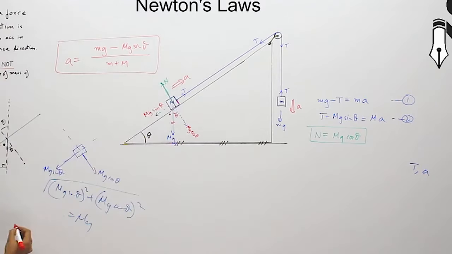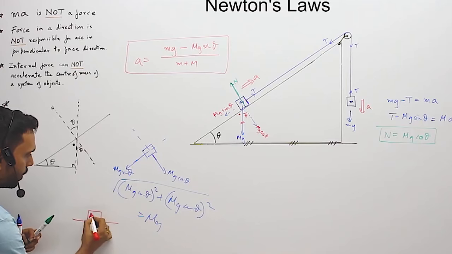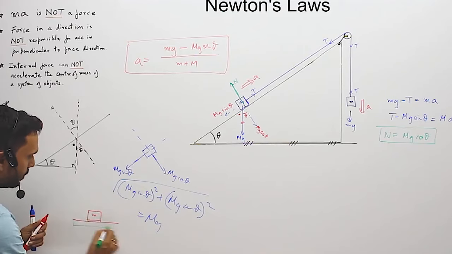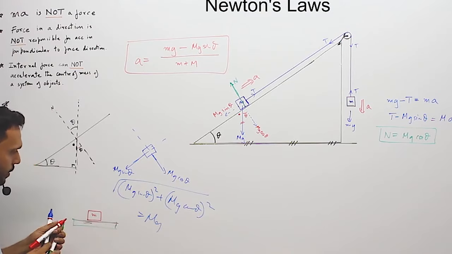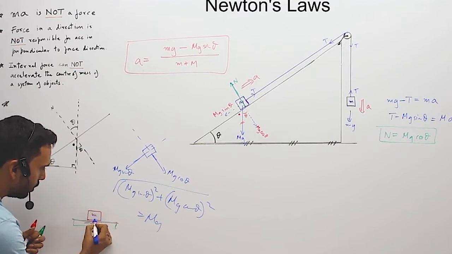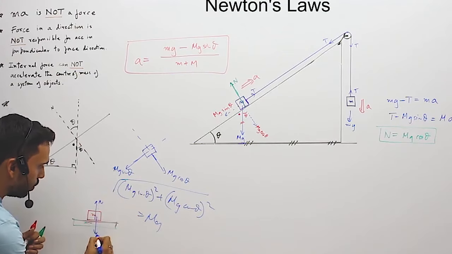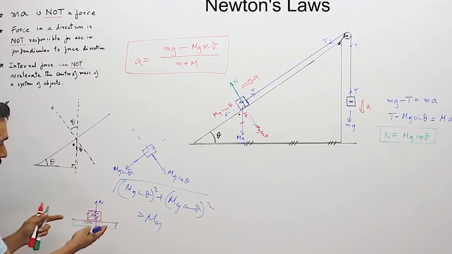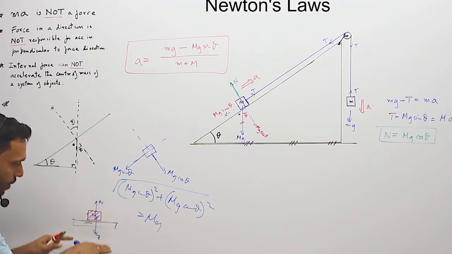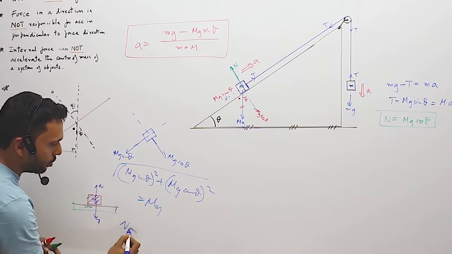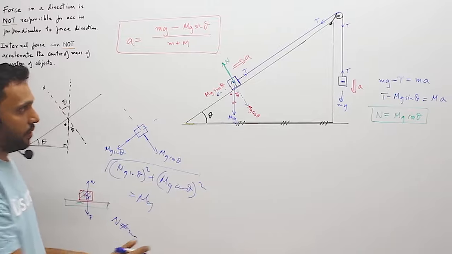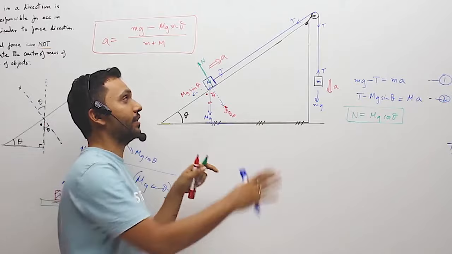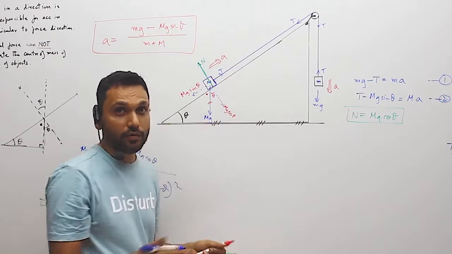Same as when we have a platform, and on the platform there is a mass. If the platform is not moving, this green platform, then your normal reaction is equal to mg, because since the platform is not moving, the mass is not moving. But if the platform is going up or going down, then N is not equal to mg. Similarly over here, N will not be equal to mg cos theta in all cases, particularly the cases where the platform, which is the wedge itself, is moving.